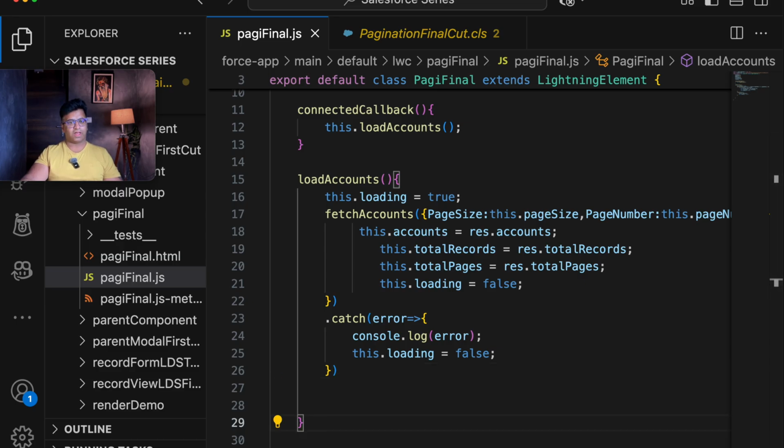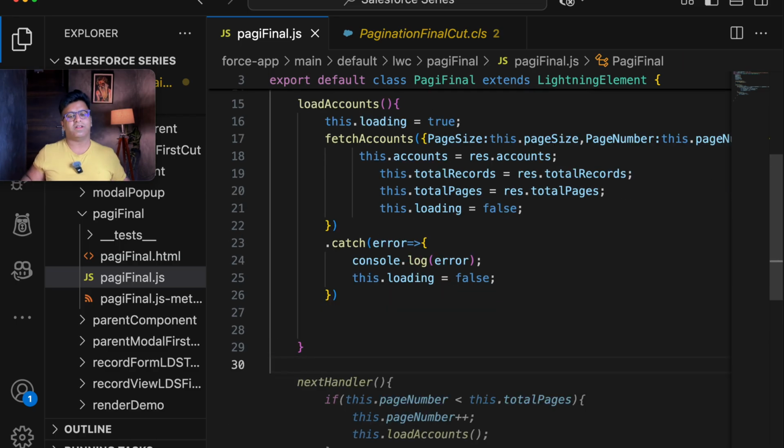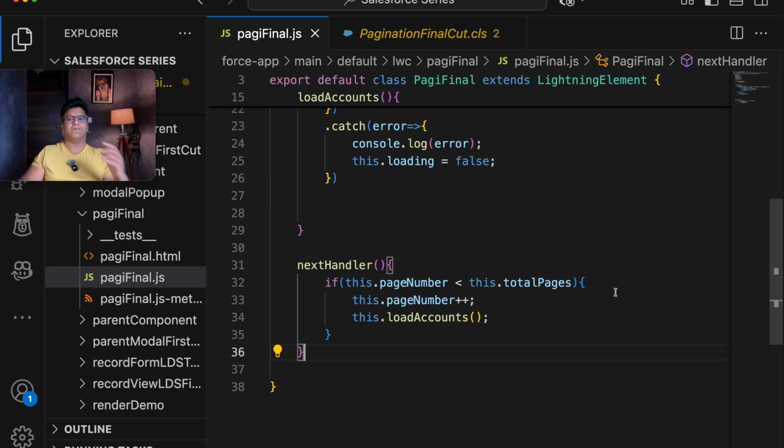So once we are done with this, now it is time to handle the other methods, that is the previous button, next button, loading first, loading disable last. So let's start with the next handler first. We haven't created this, so let's first create this. The next handler is for when you are clicking the next button,